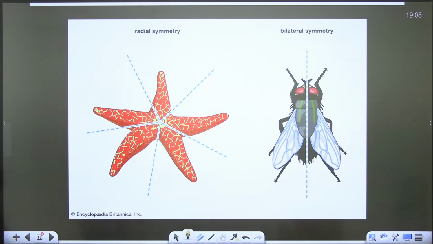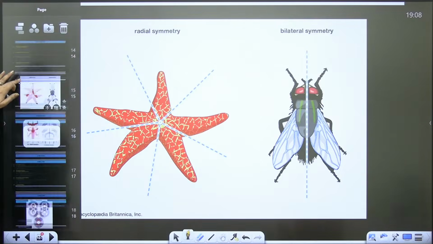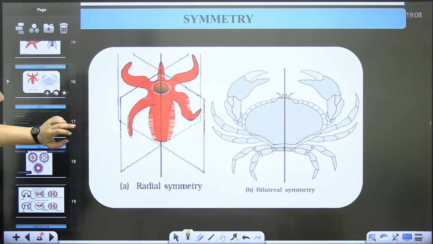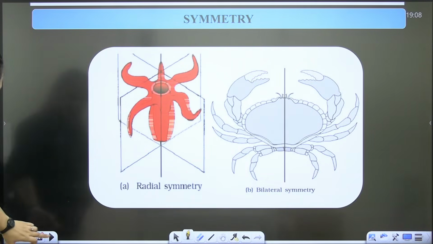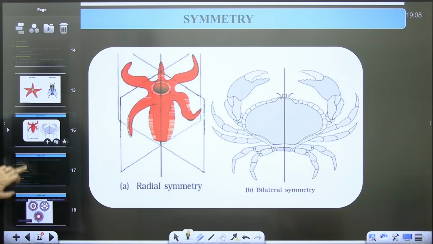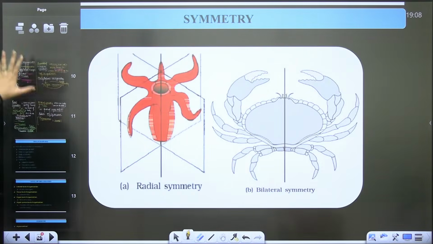Okay, chaliye. So next, let's move to the next part. See, this diagram is from the NCERT. This is the radial symmetry. This is the bilateral symmetry. Okay. So this is about the symmetry part.